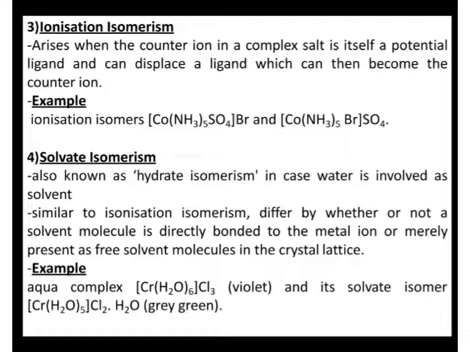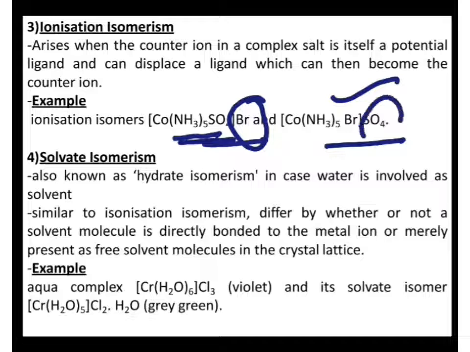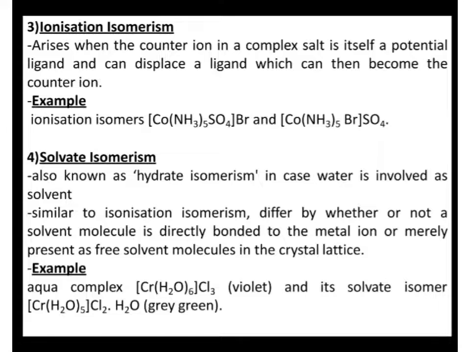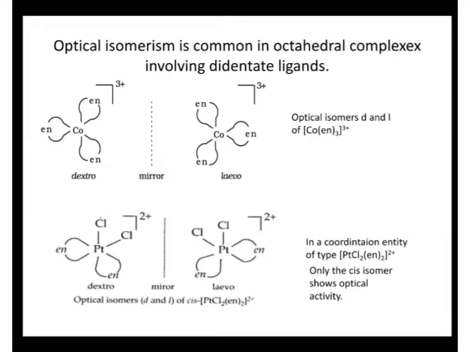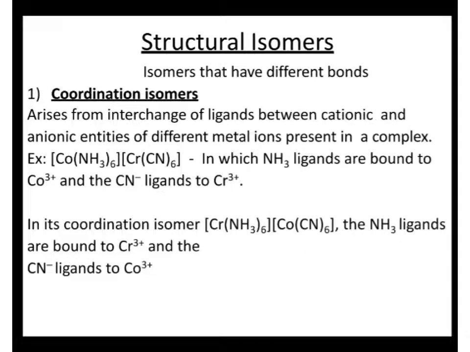Even in this example, we have bromide as the counter ion, so all other ligands, sulfate and amine, will be coordinately bonded to cobalt. But in this case we have sulfate as the counter ion, so the bonding is different. These are all examples of structural isomerism. Under structural isomerism we have coordination isomerism, linkage isomerism, ionization isomerism and solvate isomerism.